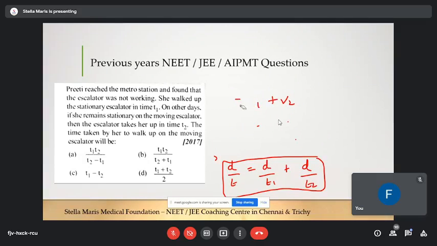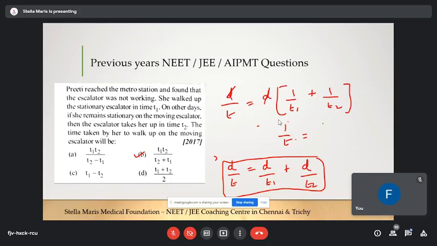So now what we can do? Here d is common, no? So take d outside. D by t is equal to, take d outside, that is 1 by t1 plus 1 by t2. So strike out these two d's. So what we will have, 1 by t is equal to t1 by t2 plus t1. Very good. So what is the option? That is B option.